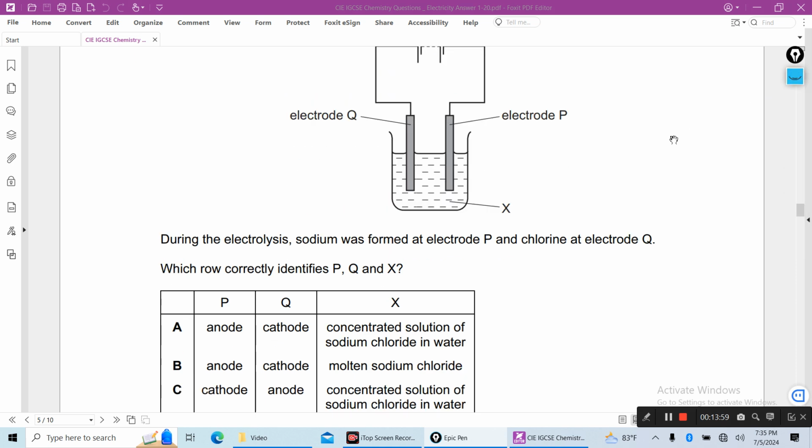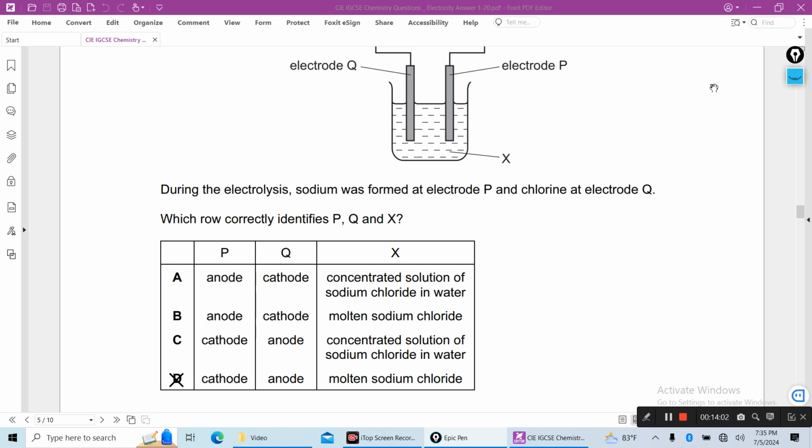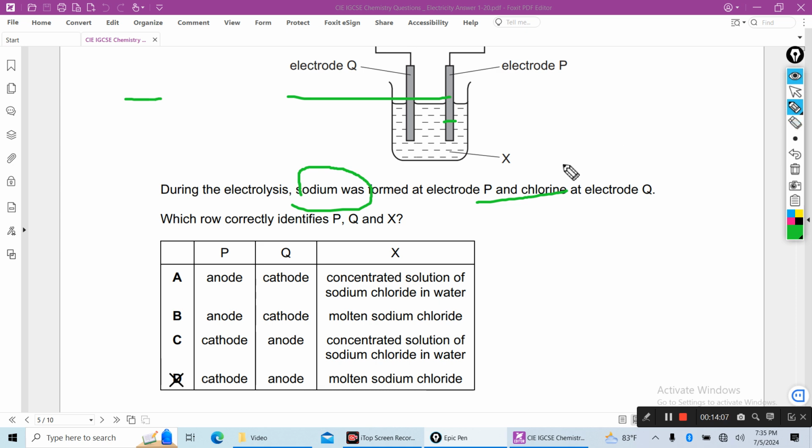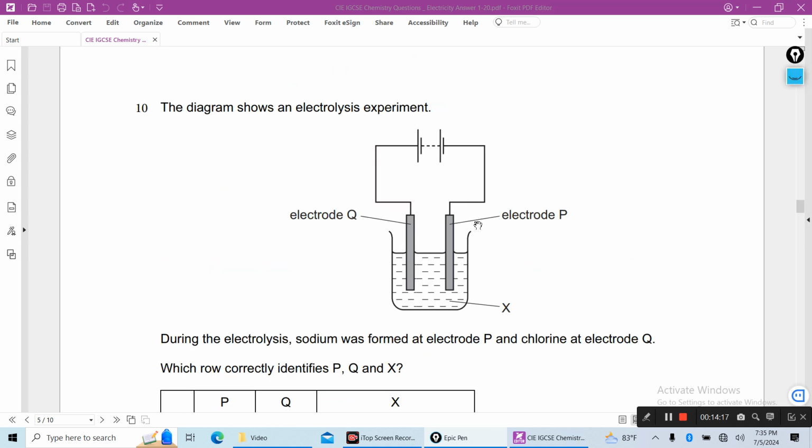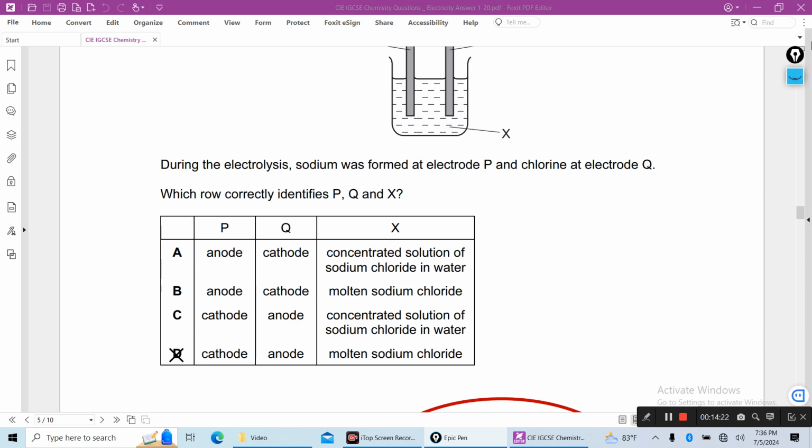Now you are asking, during the electrolysis sodium was formed at electrode P, so P is the cathode, and chlorine at electrode Q. Which row correctly identifies P, Q and X?